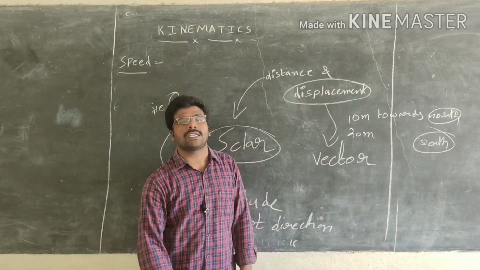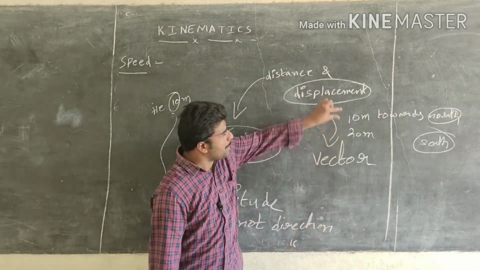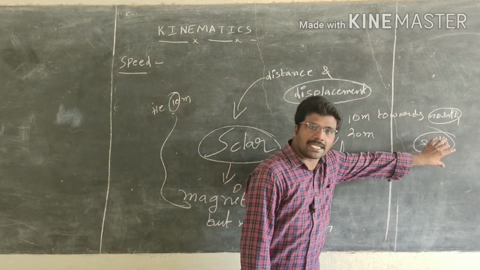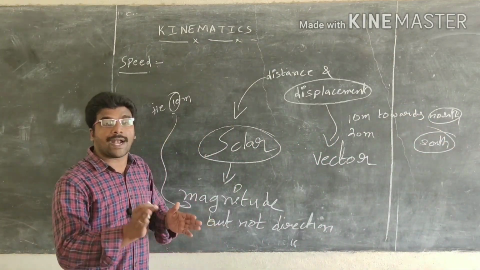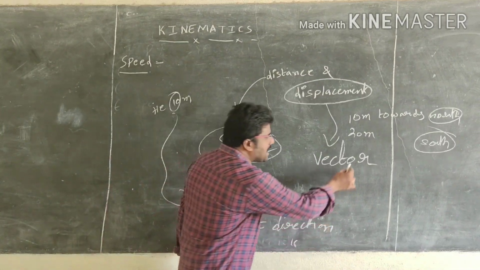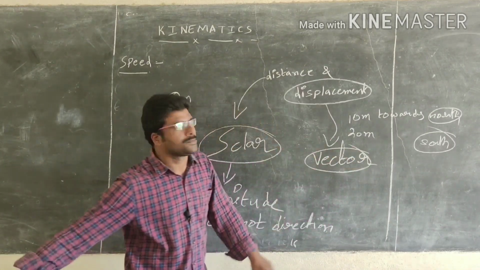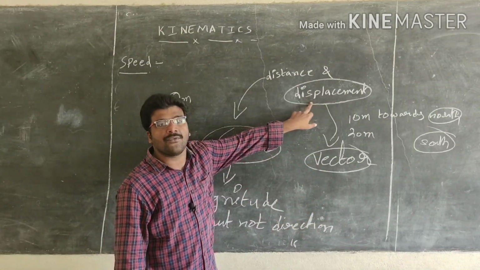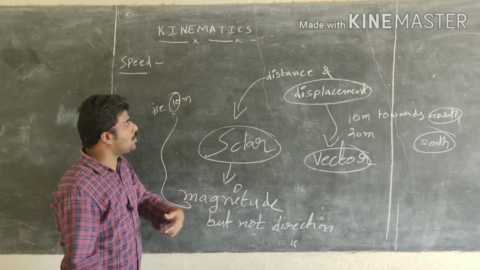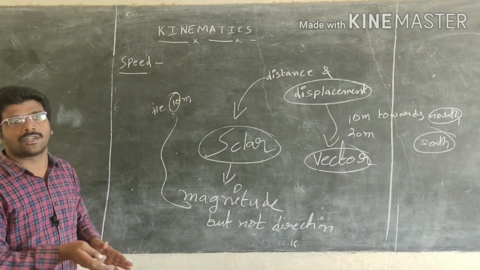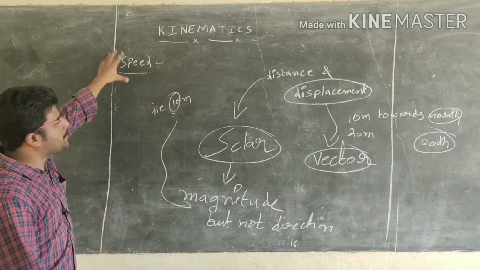The physical quantity which has magnitude and direction, and also obeys the parallelogram law of addition, is known as a vector. Here the displacement is a vector and the distance is a scalar. Remember this.